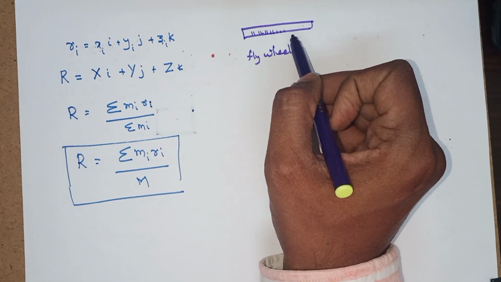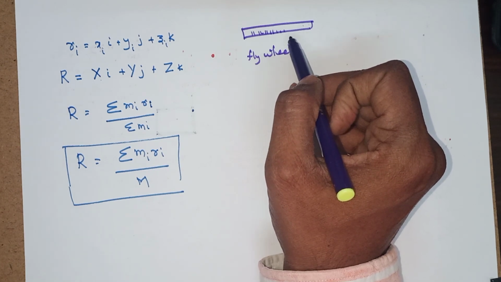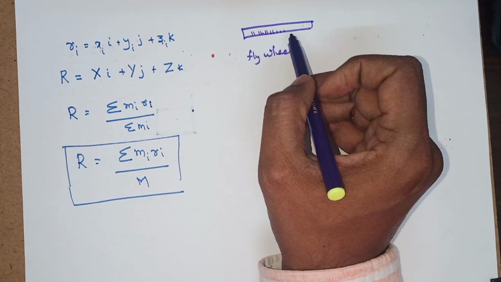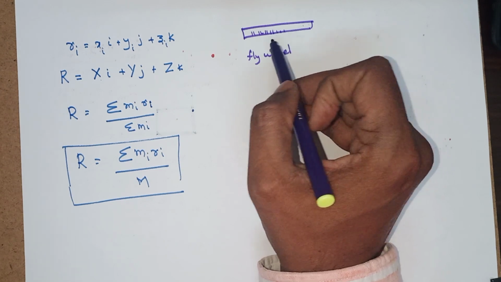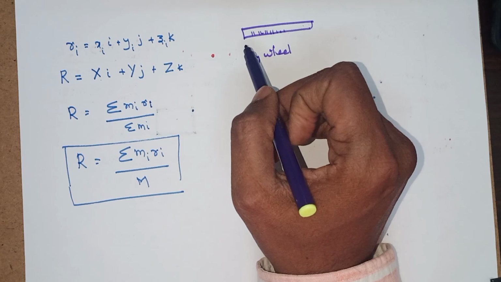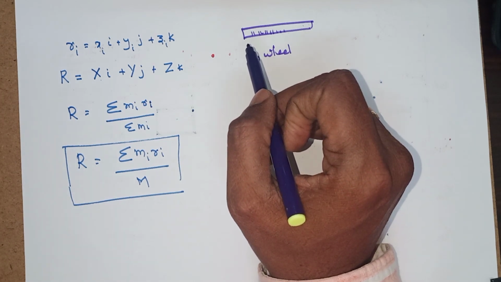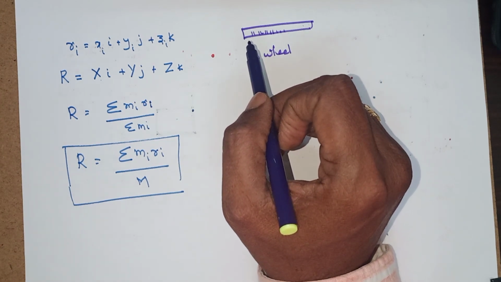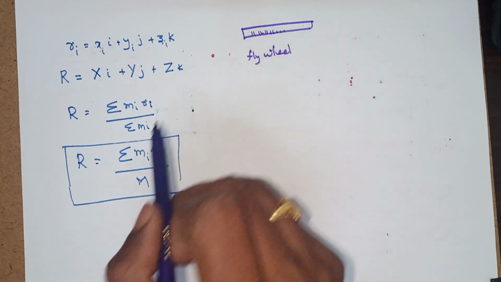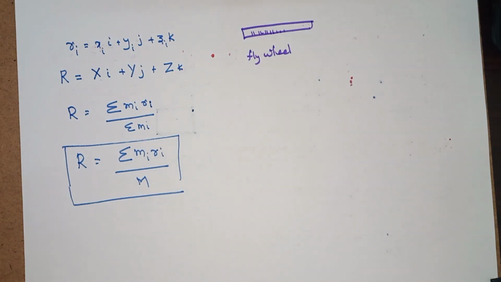So this number is very large, so it is impossible to carry out the summations over all the individual particles in this equation. The spacing of the particles is very small, so we can treat the body as a continuous body, with a continuous distribution of mass over the body.